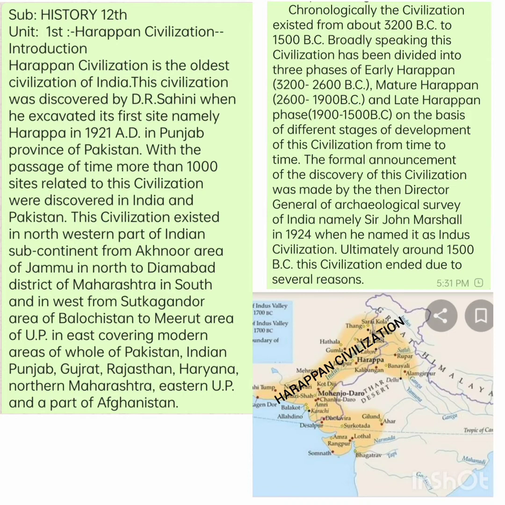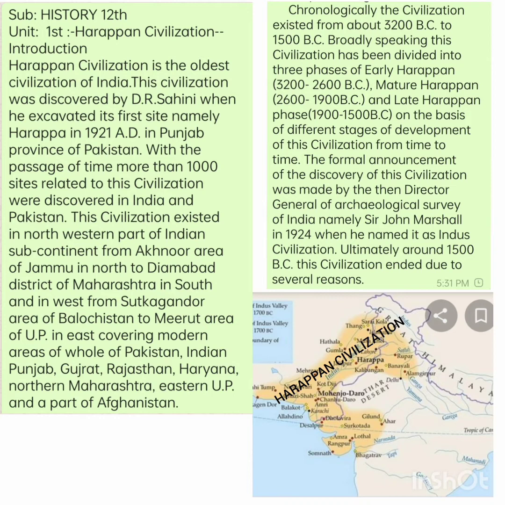It is believed that this civilization is named after Harappa because the first site that was dug or excavated was Harappa, located in Punjab province of Pakistan. The excavation at Harappa was done by Dayaram Sahni, or Dr. Sahni, in 1921 AD, and after excavation at Harappa, various things and remains related to the civilization were excavated. Then, after this, excavation activity continued at a number of other places as well.